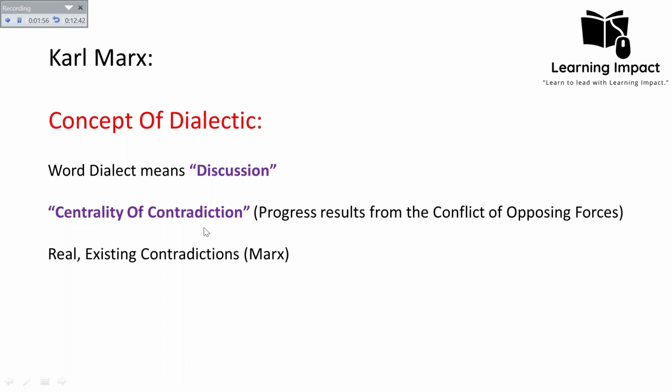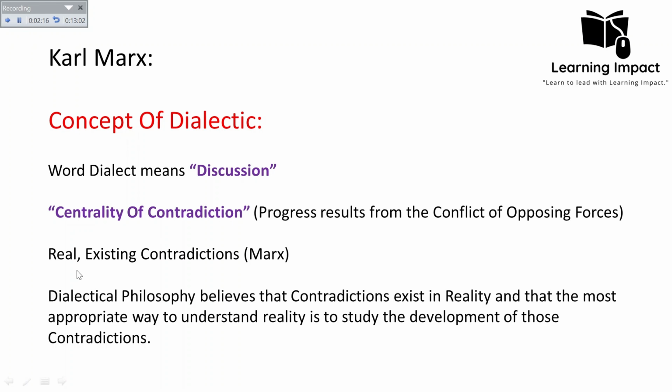So what is the centrality of contradiction according to Marx? According to Marx, this contradiction is not something in our idea, as Hegel said, that the centrality of contradiction is idea because it is something wrong in our understanding. Marx said that it is something real, an existing contradiction that has some ground reality. And Marx believed, as dialectical philosophy holds, that contradiction exists in reality, and that the most appropriate way to understand reality is to study the development of this contradiction.